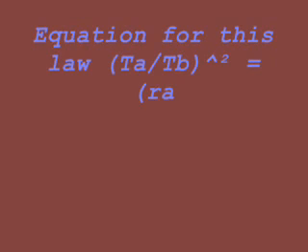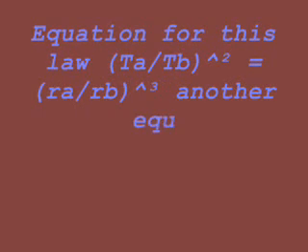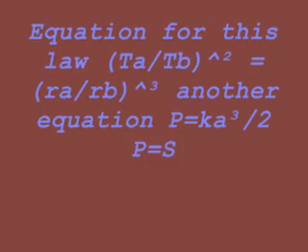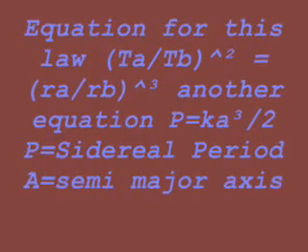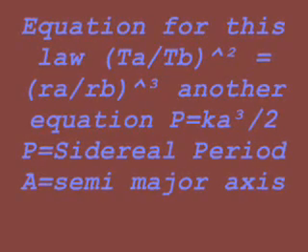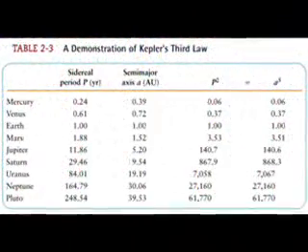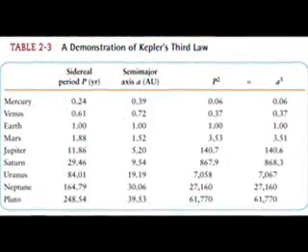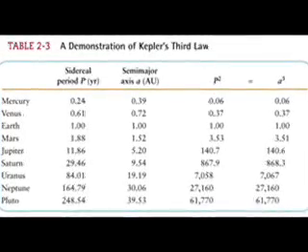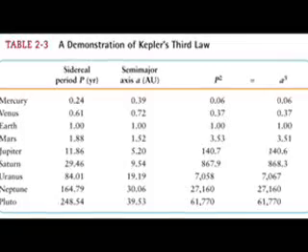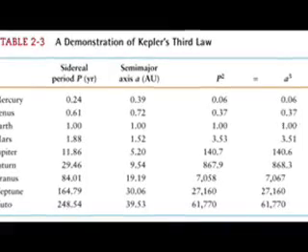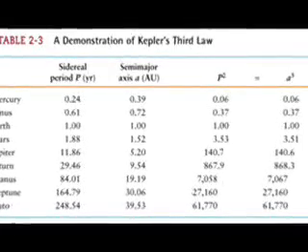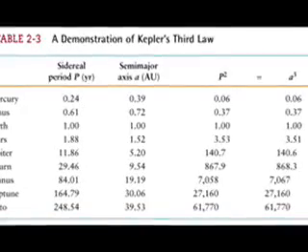The equation for this law would be (Ta over Tb) raised to 2 equals (Ra over Rb) raised to 3. Another equation for the harmonic law is P equals K a raised to 3 over 2, where P equals the sidereal period and a the semi-major axis. For example, if a is measured in astronomical units and sidereal periods in years, then the constant K in the mathematical expression for Kepler's third law is equal to 1, and the relation becomes P squared equals a cubed. It's found by using the equation above. AU equals the semi-major axis of Earth's orbit.